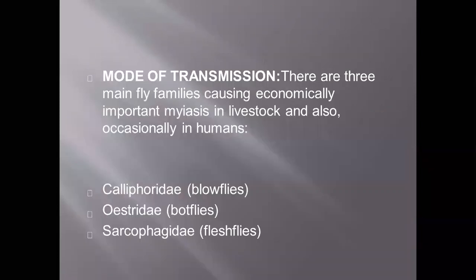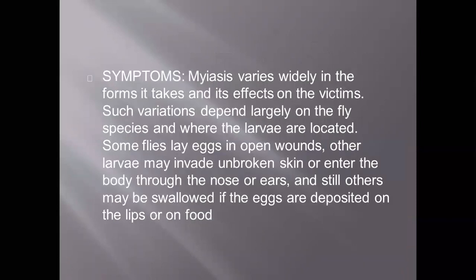Mode of transmission: there are three main fly families causing economically important myiasis in livestock and occasionally in humans. Calliphorids, that is blowflies, Oestridae, that is botflies, then Sarcophagidae, that is flesh flies. Symptoms: myiasis varies widely in the form it takes and its effect on the victim.